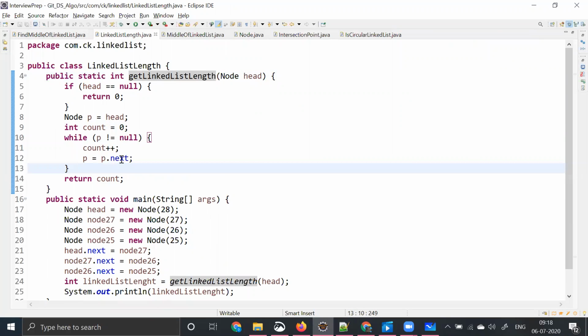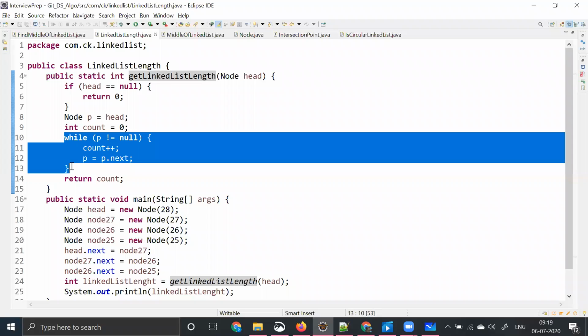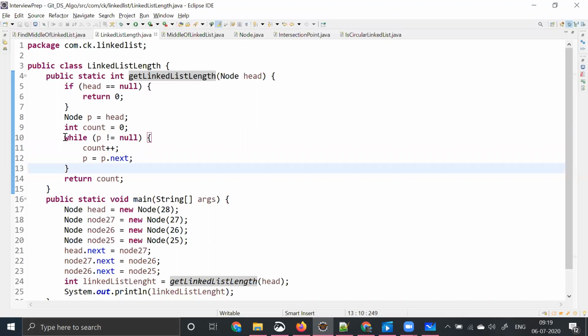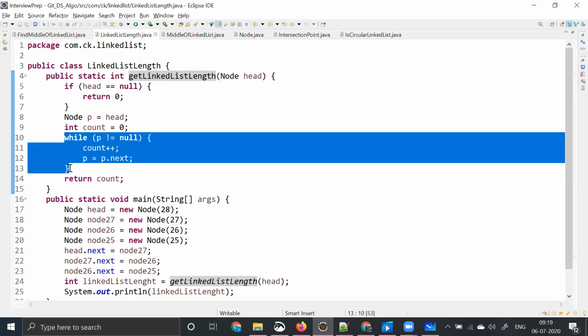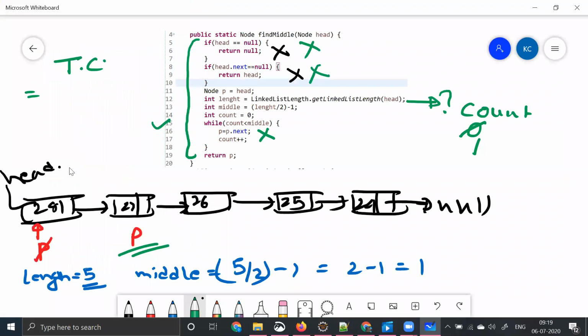It is iterating how many number of times? It is iterating that many number of times, directly proportional to the length of the linked list. So if the length is 100, it is going to iterate 100 times. If the length is 10,000, it is going to iterate 10,000 times, which means it is directly increasing with the number of inputs that you are giving. So as per our previous theory, the time complexity will become order of n, right?